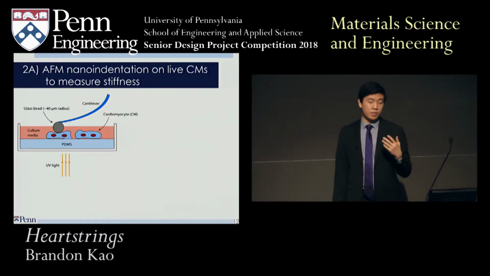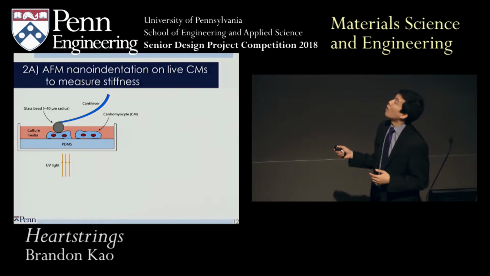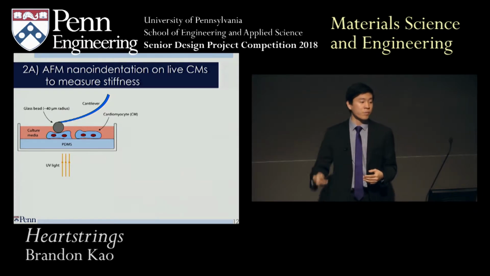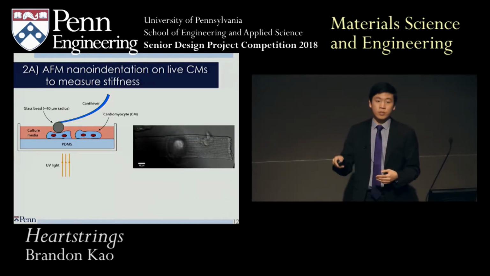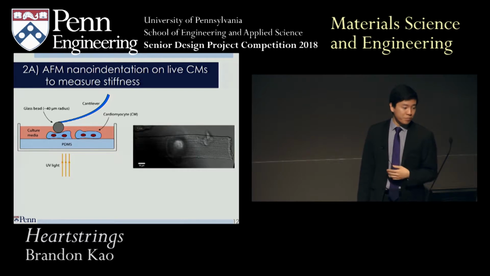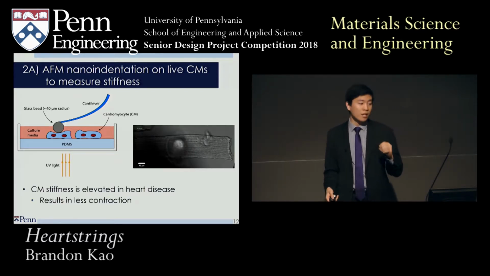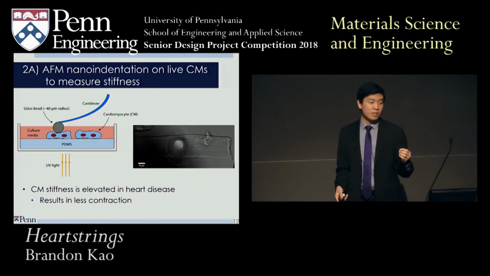So here's how we measure the stiffness of the cardiomyocytes. Basically the same setup, but these live cells are cultured on the PDMS, and the UV comes from below and the AFM comes from on top, as you see here, to measure the stiffness of the cell. So it's important to understand cardiomyocyte stiffness because it's a metric that's elevated in heart disease, and basically stiffer cells